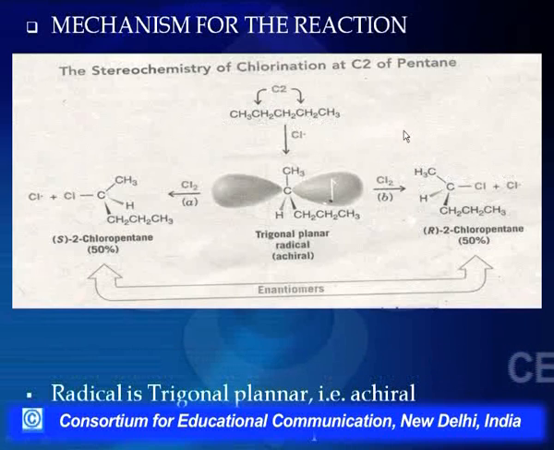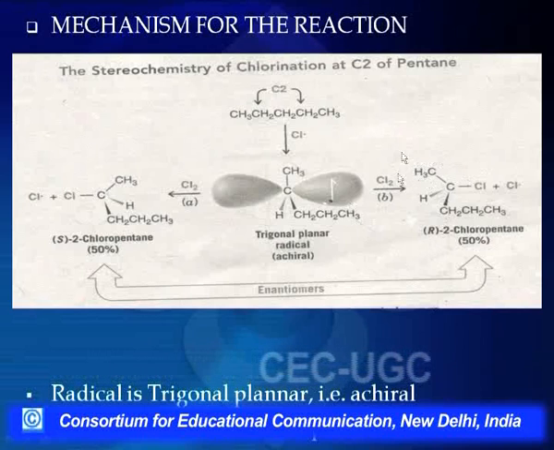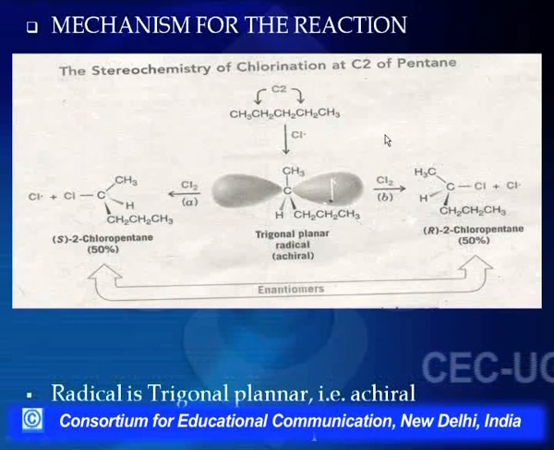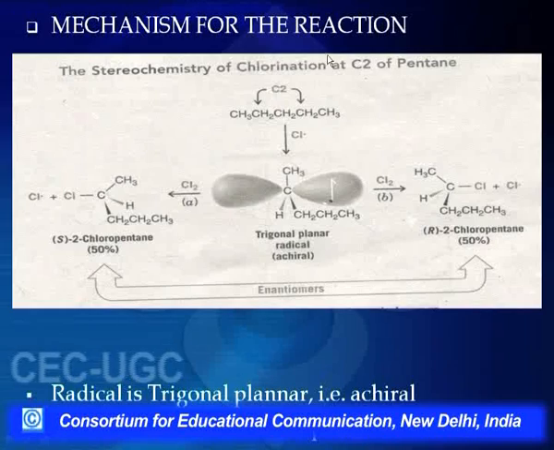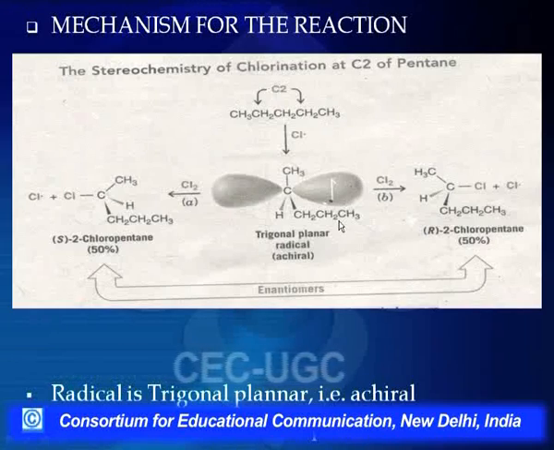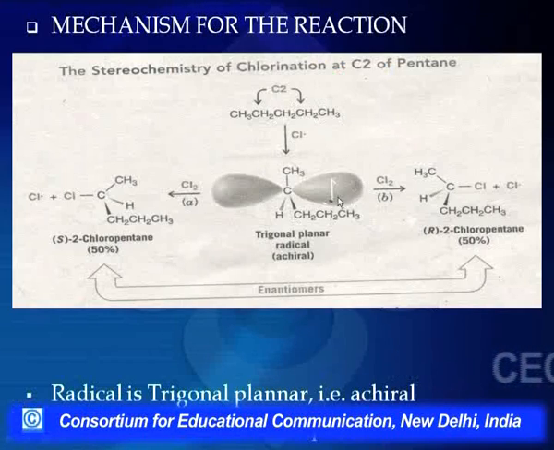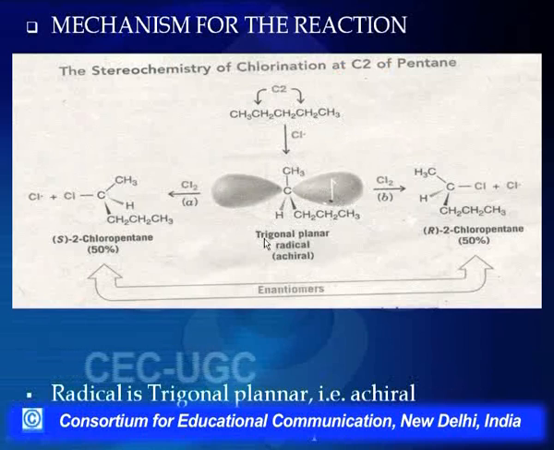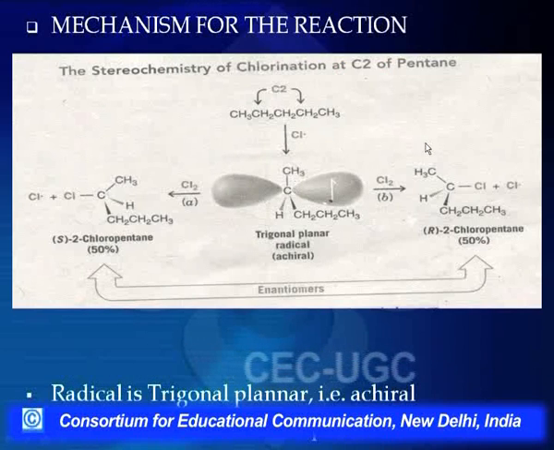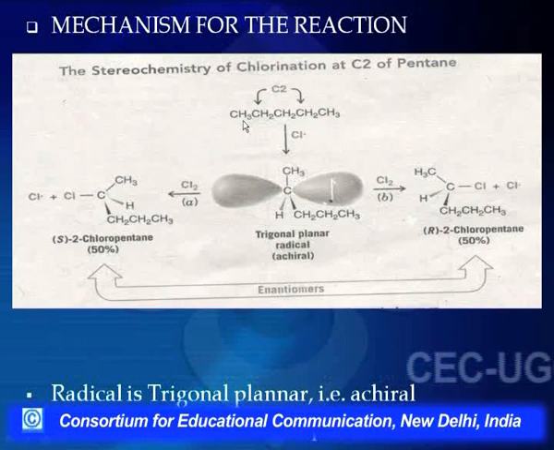This has to be assigned on the basis of Cahn and Prelog's rules of giving priority to these groups, which again we will discuss in later lectures. So when the molecule is achiral, the reagent is achiral, and we get a chiral molecule, the reaction is accompanied by racemization, because this structure is planar and the reaction can take place from either side.